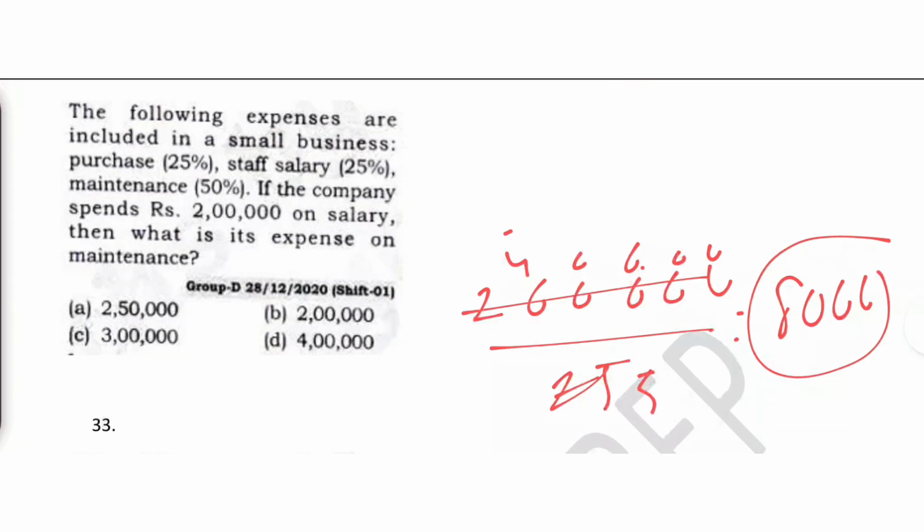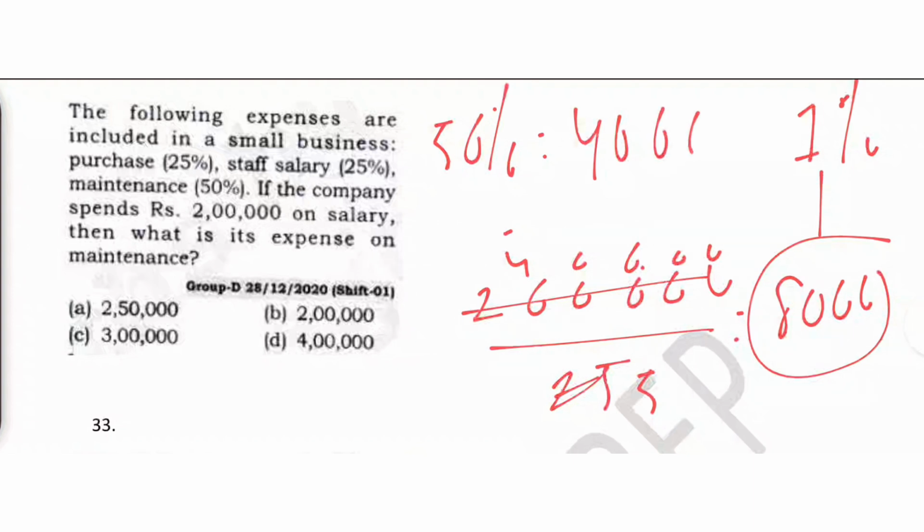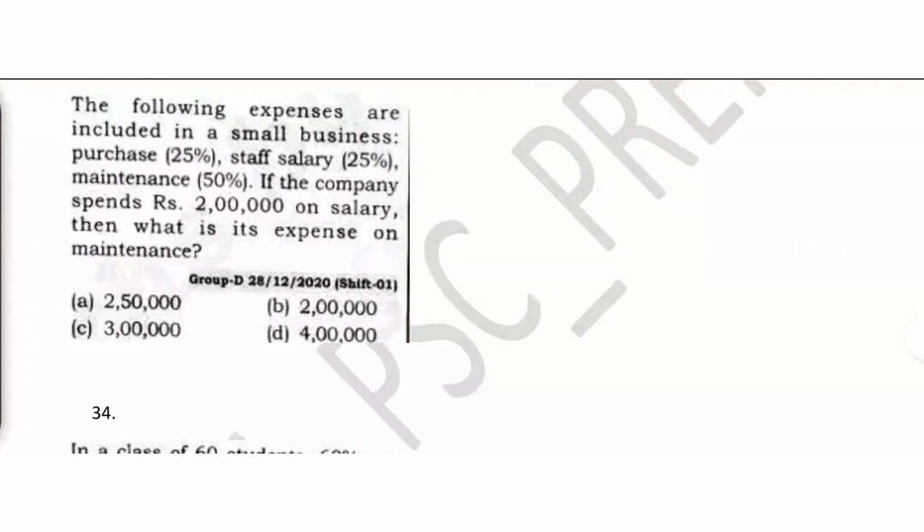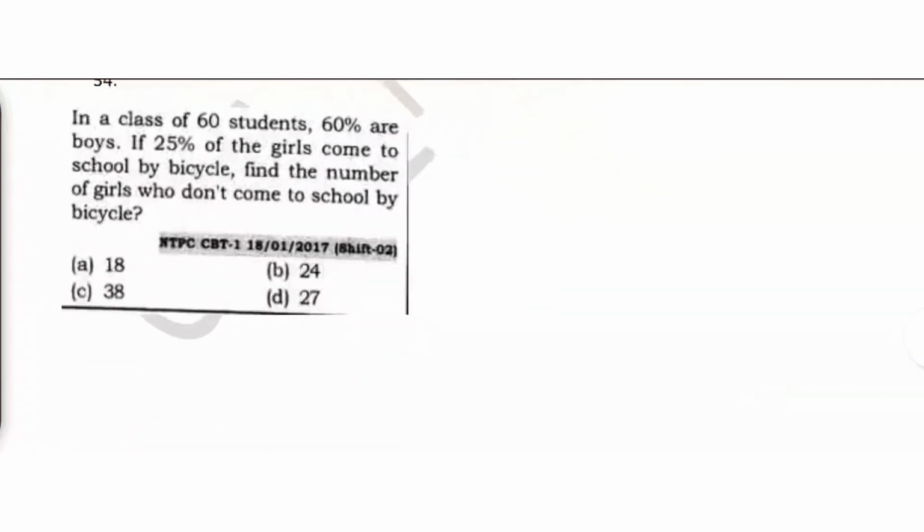If 1% is 8,000, then how much is he spending on maintenance, which is 50%? So this is the 1% value. Then 50% value of maintenance is how much? 5 8s are 40, and 4 zeros. This is nothing but 4 lakh. I hope you understood this. You just have to play with the percentage. And this is also the same one, guys. I guess this question got repeated.